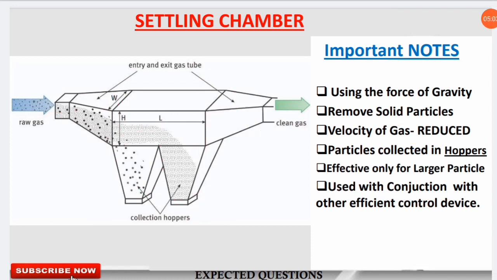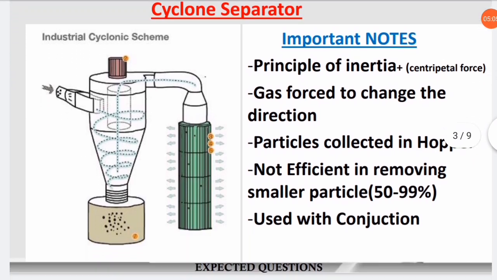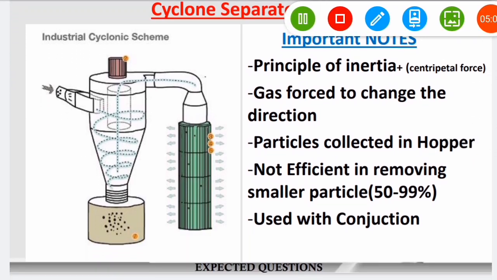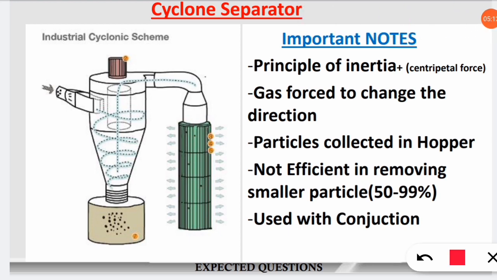Let's move on to the next thing. The next equipment is the cyclone separator. From the name we can tell it is related to a cyclone. Yes, it is related to a cyclone in that it uses the cyclone mechanism to separate particulate matter from untreated air.